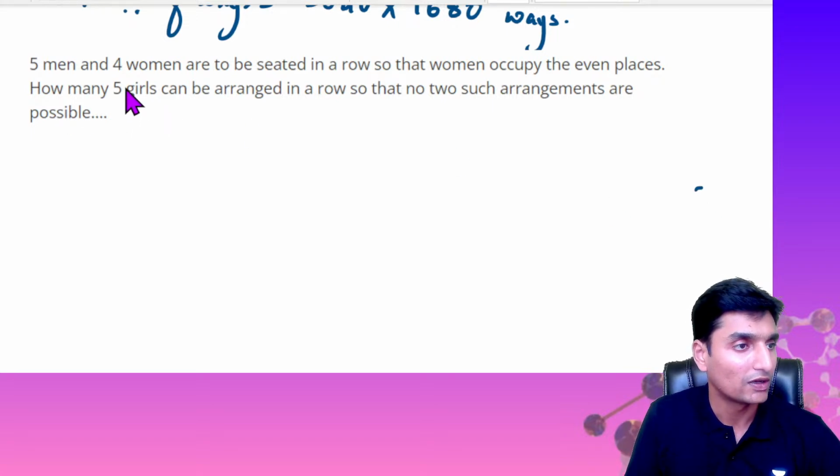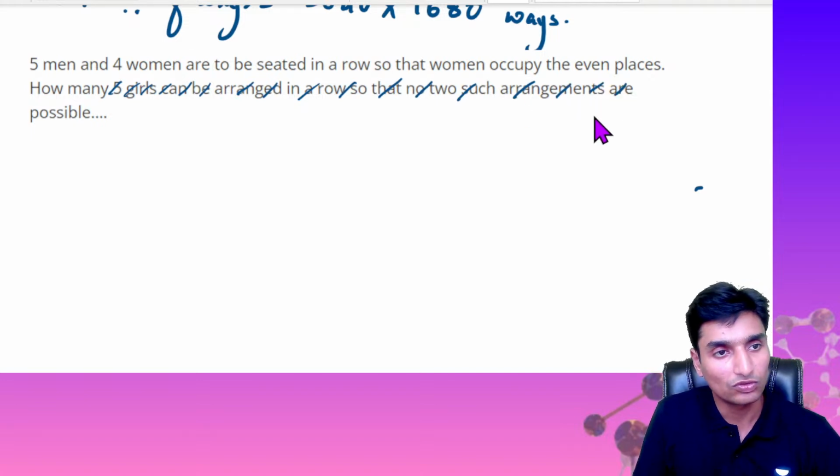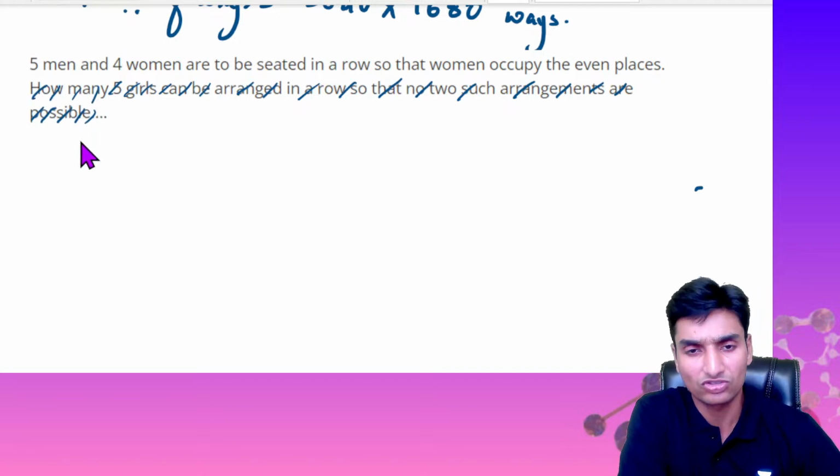So neglect the bottom part here, guys, because I think the question has been misprinted within the notes that I'm referring.